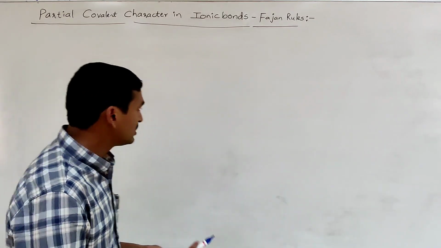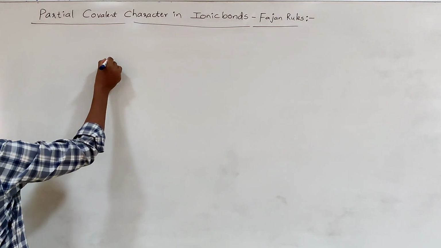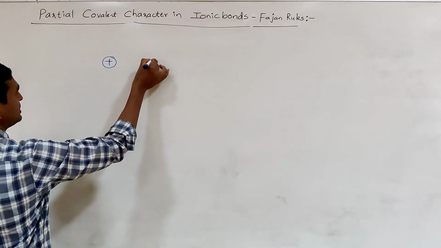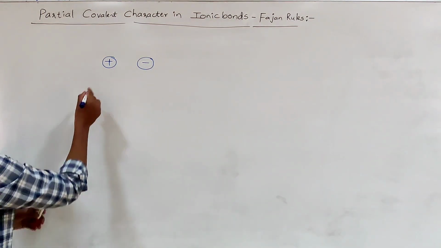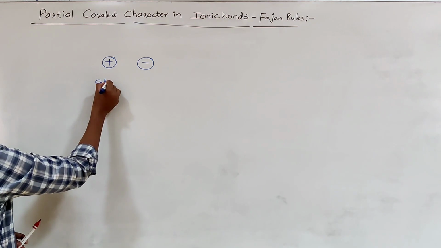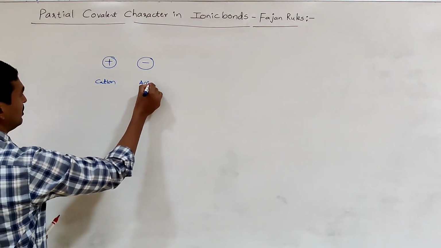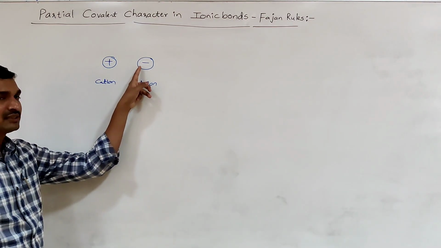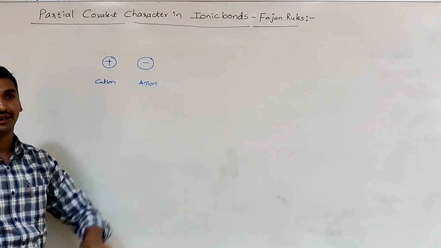How does this covalent character exist in addition to the ionic character between the cation and anion? After the formation of the cation and anion, this is a positive ion and this is a negative ion. Whenever these two ions are brought together, the positive charge of the cation can distort the negative charge around the anion.